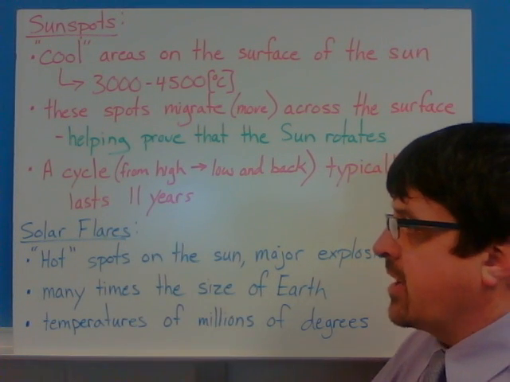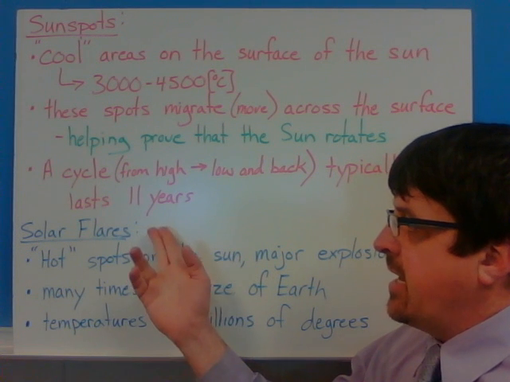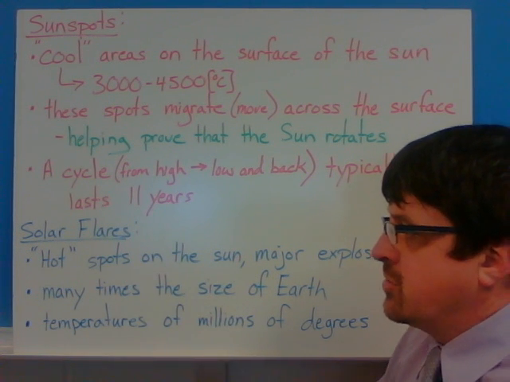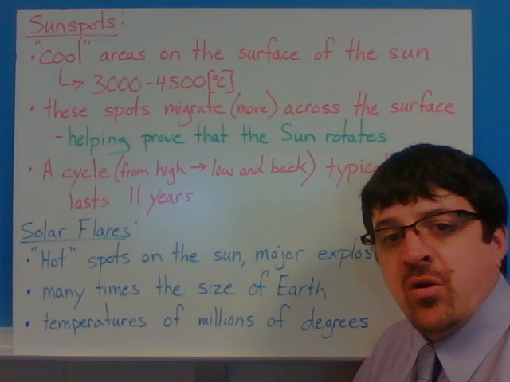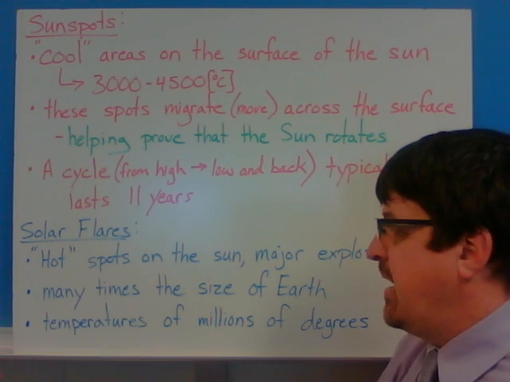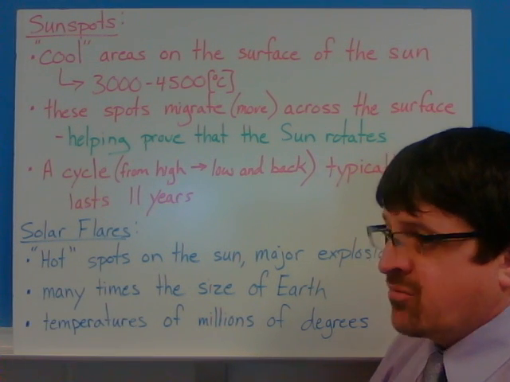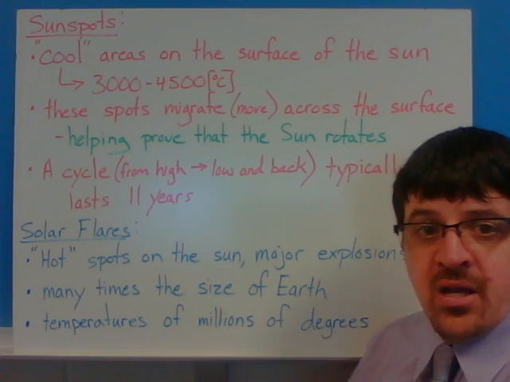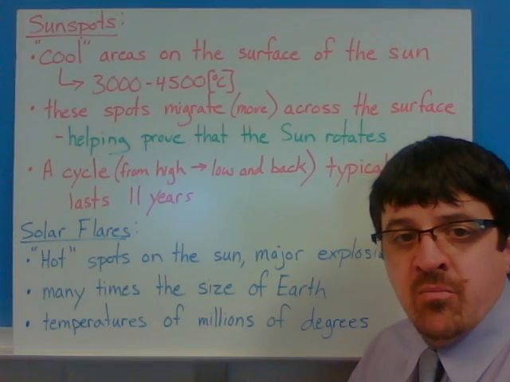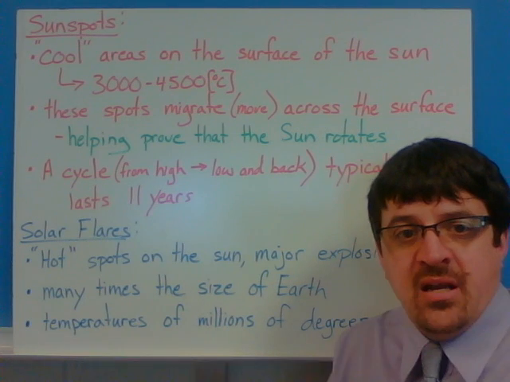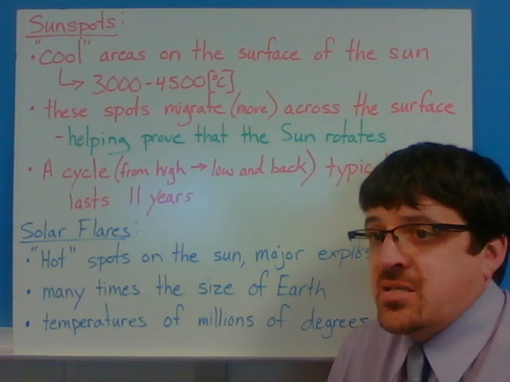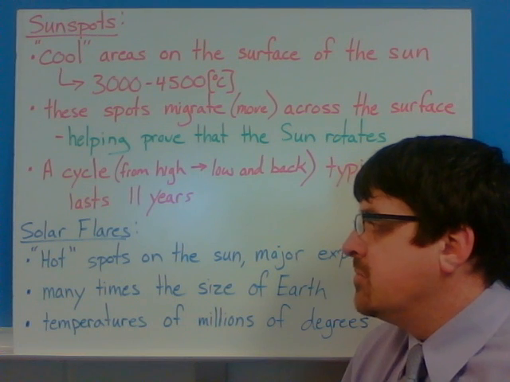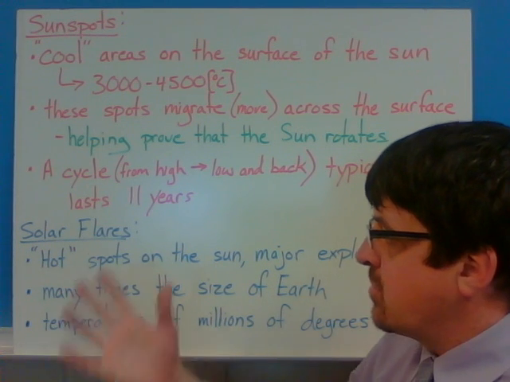Okay, now the last thing is the sun has these major solar flares. Some of them are much bigger than others, but these are the hot spots on the sun. They're really major explosions. Great big, huge pieces that come up from the sun. Yes, it's still gases and stuff like that, but that's what a solar flare is.